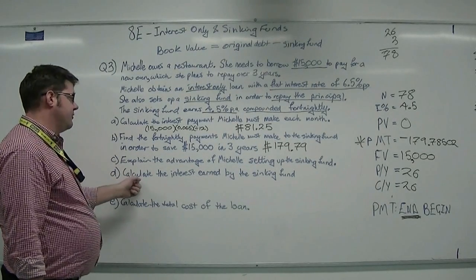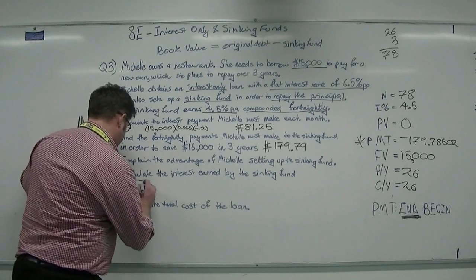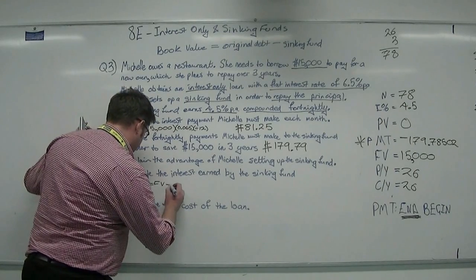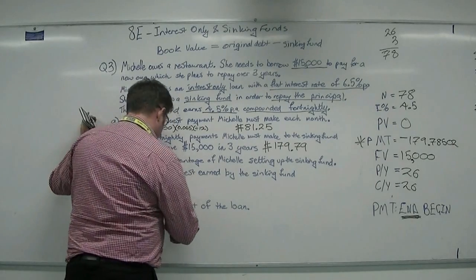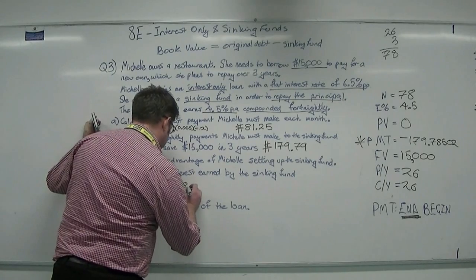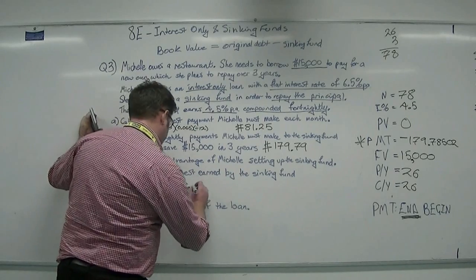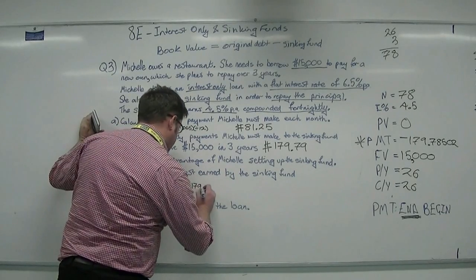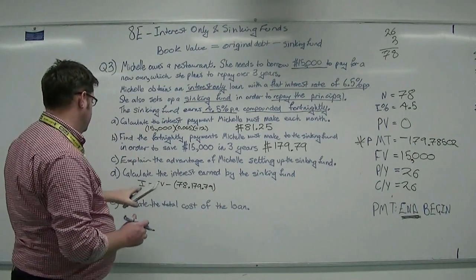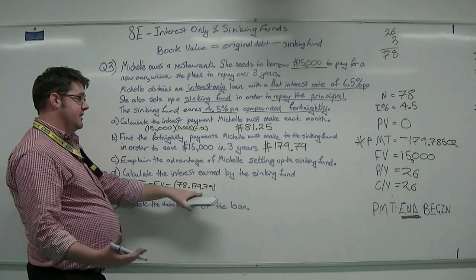So calculate the interest earned by the sinking fund. Here we can say the interest equals the final value minus the number of repayments that we had, which was 78, multiplied by $179.79. That's the final value minus how much we've deposited into the account.